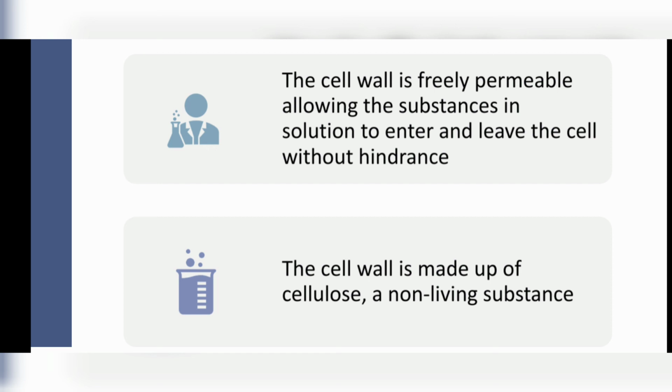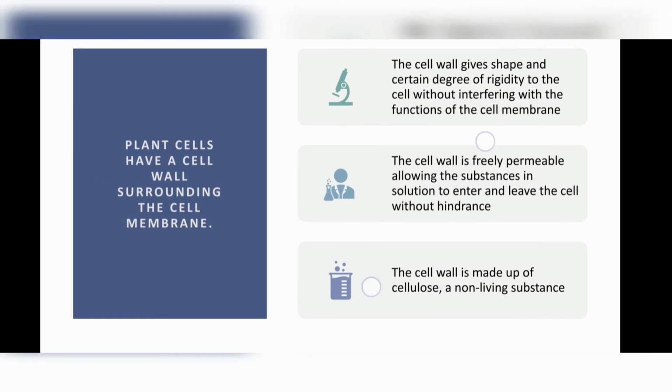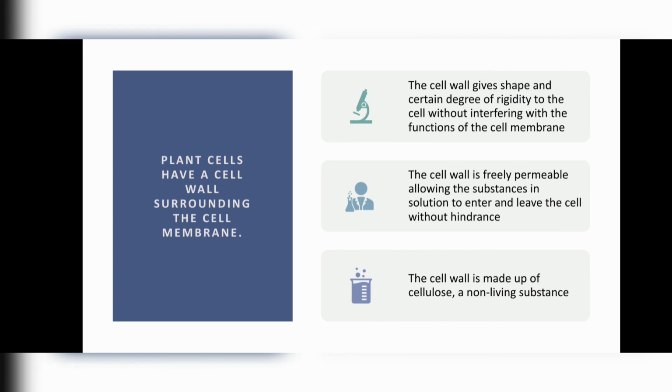Cell wall is made up of cellulose, a non-living substance. As I told you, cell membrane is made up of lipoproteins. Lipoproteins are living substances, and the cell membrane is also living. But the wall is made up of cellulose, which is a non-living substance, so obviously cell wall will be non-living. So cell wall is made up of cellulose and cell membrane is made up of lipoproteins.